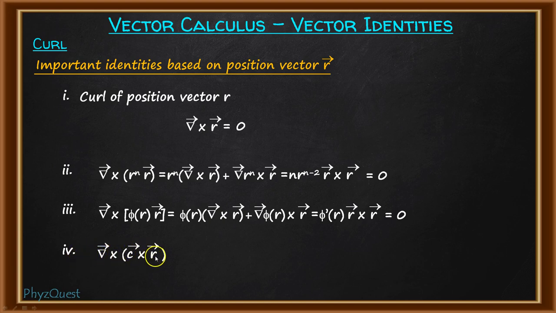If we use that formula and calculate, the value will come out equal to 2 vector c. So these are some of the identities related to the curl operation as a function of vector r. Now we have discussed this, so let's move to the Laplacian part.